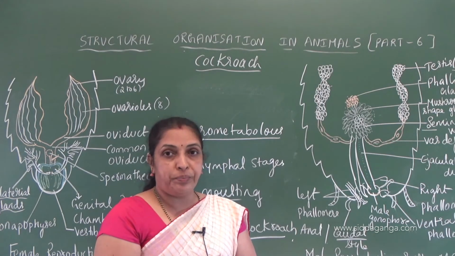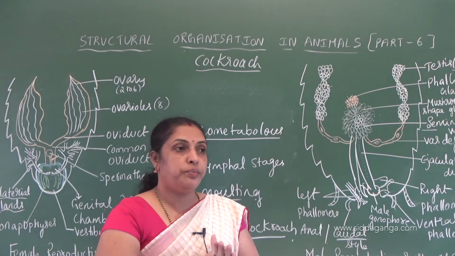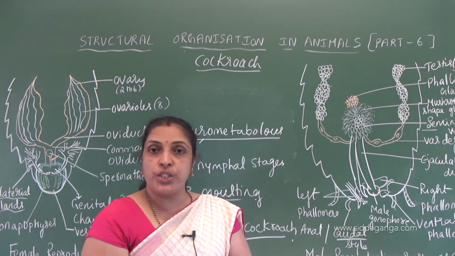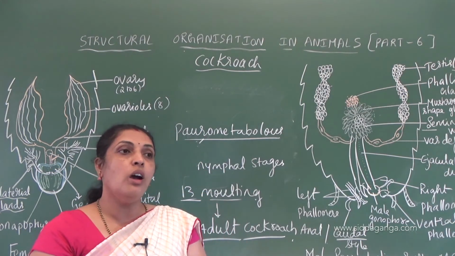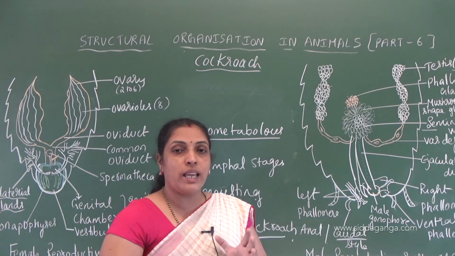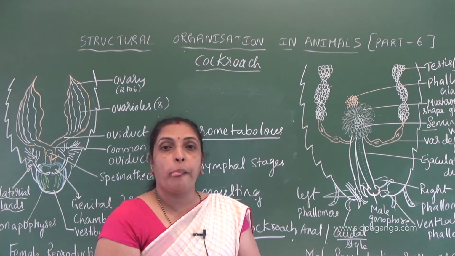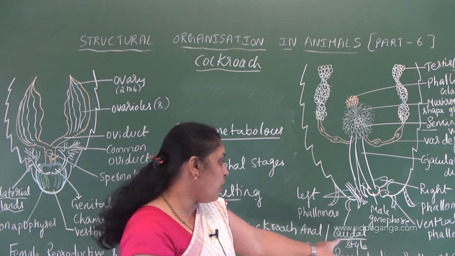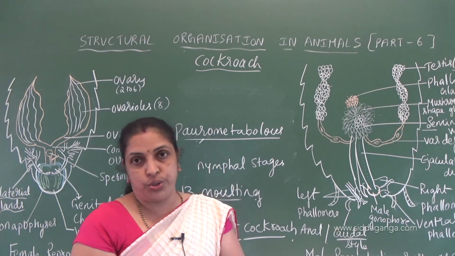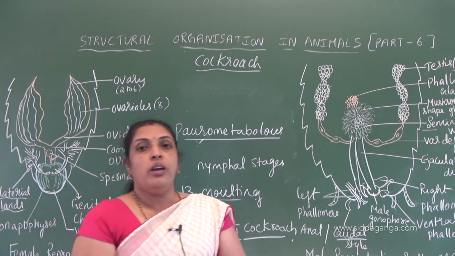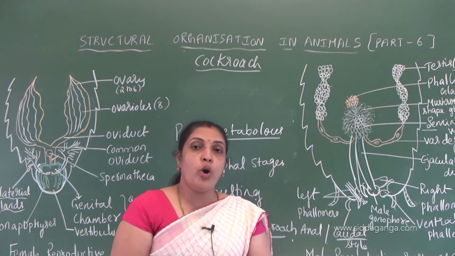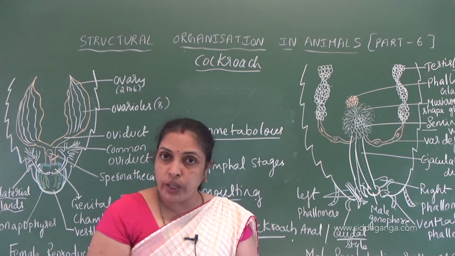Then coming to the difference between male and female cockroach: in male cockroach, wings extend behind the abdomen and anal styles are seen. Understood? Mouth part is of biting and chewing type.